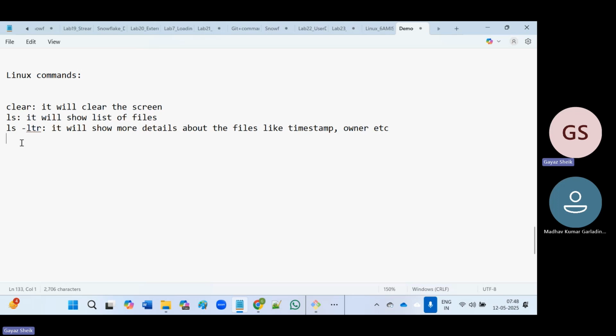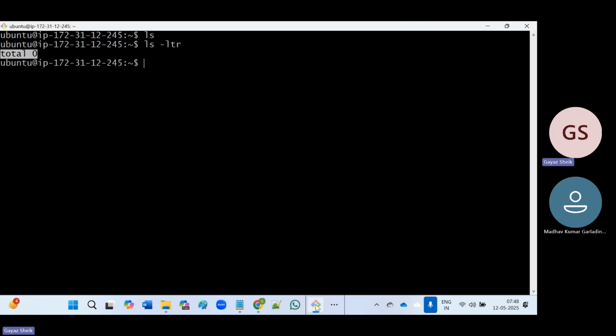Similarly, we have whoami. So who am I? What this command does is show the current user. So whoami will show the current user. We can see here that we are working with the Ubuntu user.